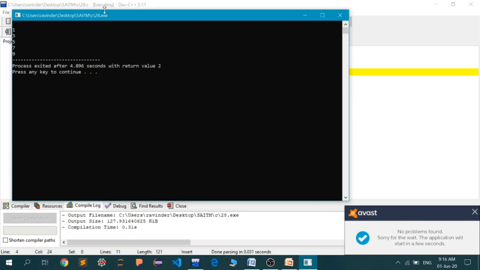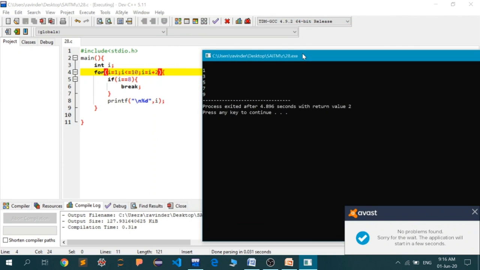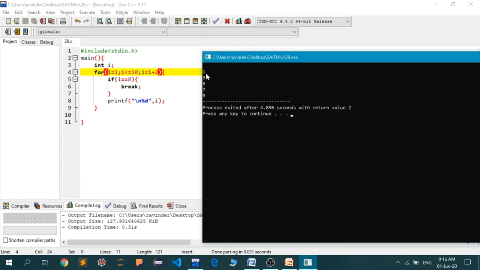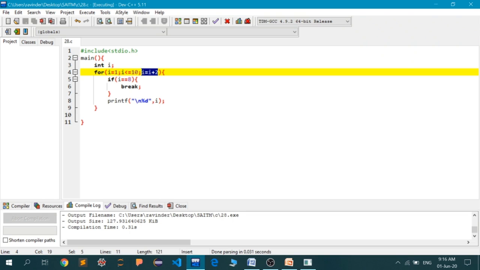Okay, look at what has happened here. The values that are printed are 1, 3, 5, 7, 9, because there is no step increase of 1. Every time the loop makes one pass, the value of I increases by 2. This is what I have written here.